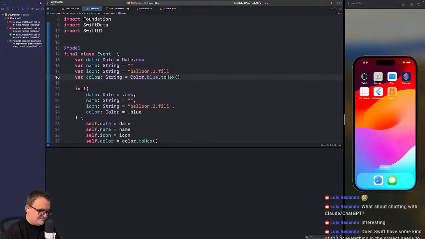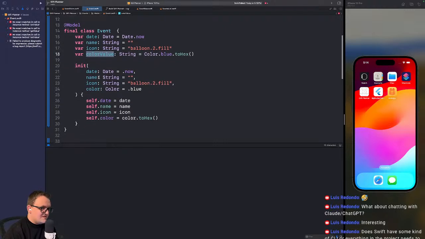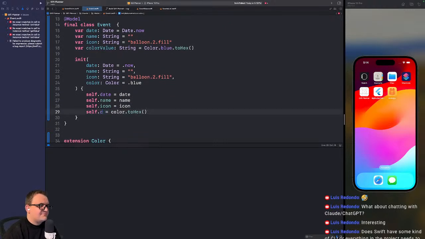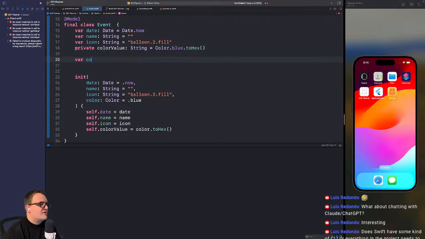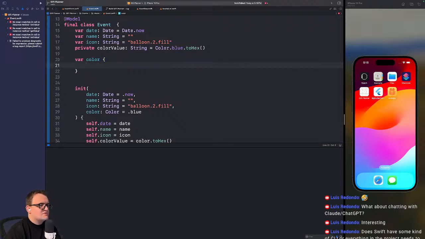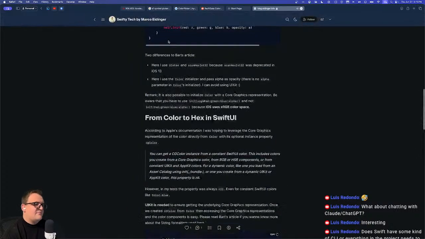You know what? I know I keep changing this, but this is how I like it. We're actually going to say that's internal. And then we'll do this color value. And actually, we'll say this is private. And then we'll have a var color, which returns... See, this is where I need it both ways, don't I?